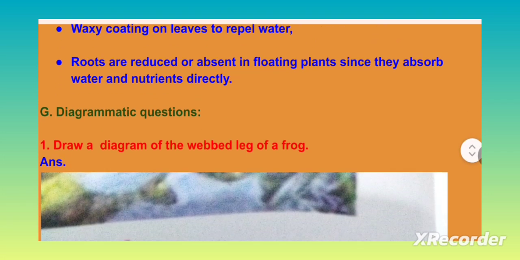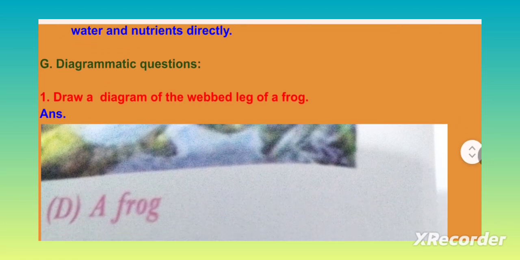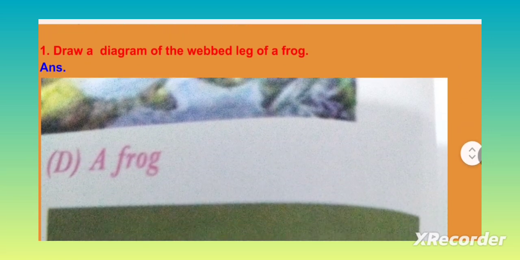Diagrammatic questions. Draw a diagram of the webbed leg of a frog.